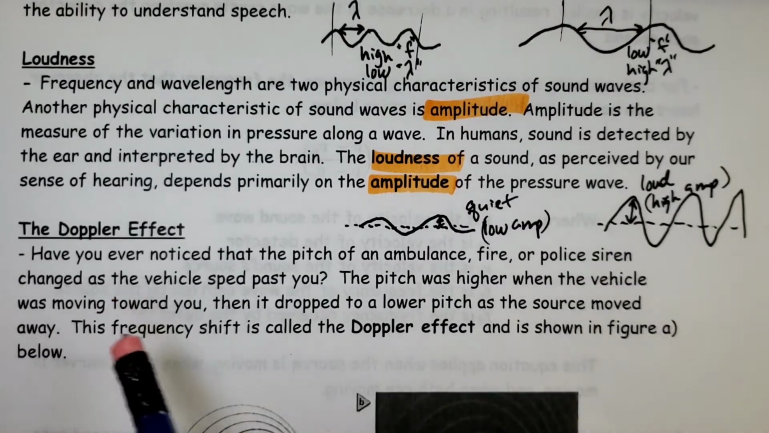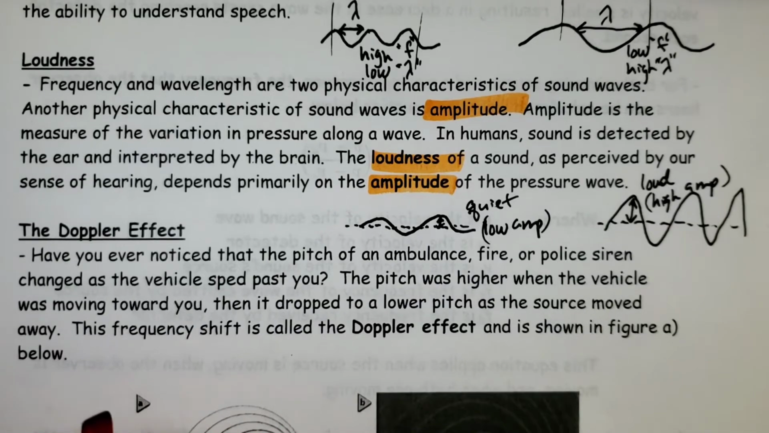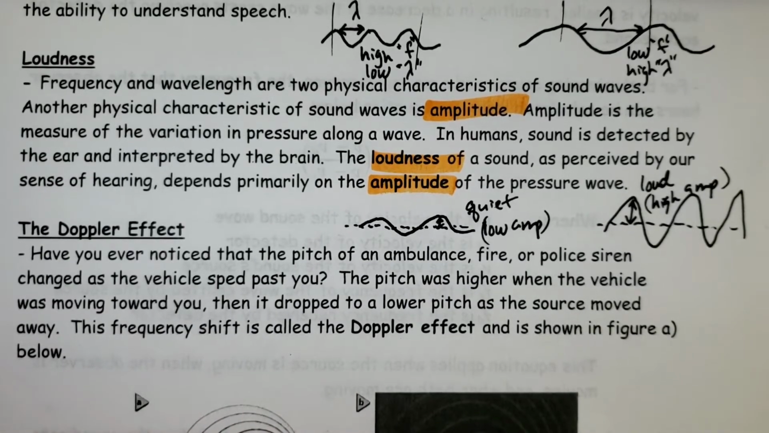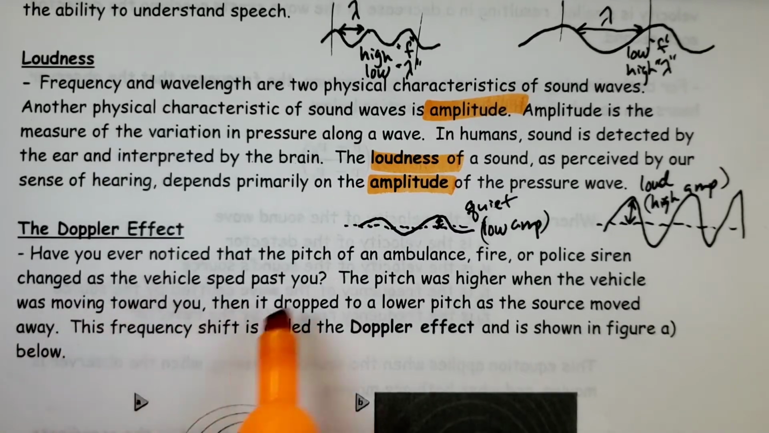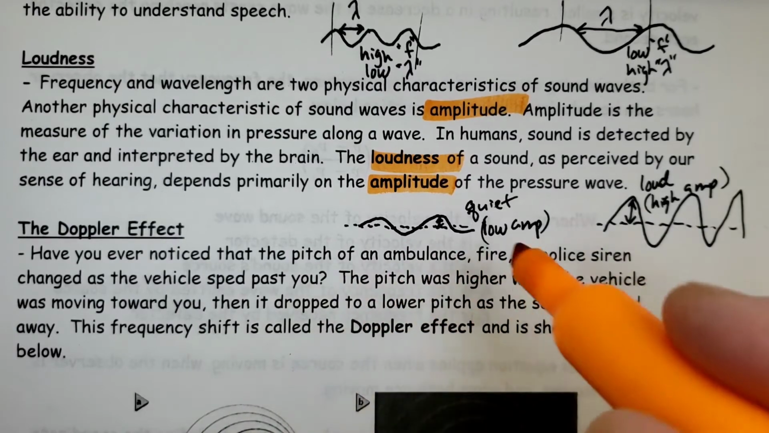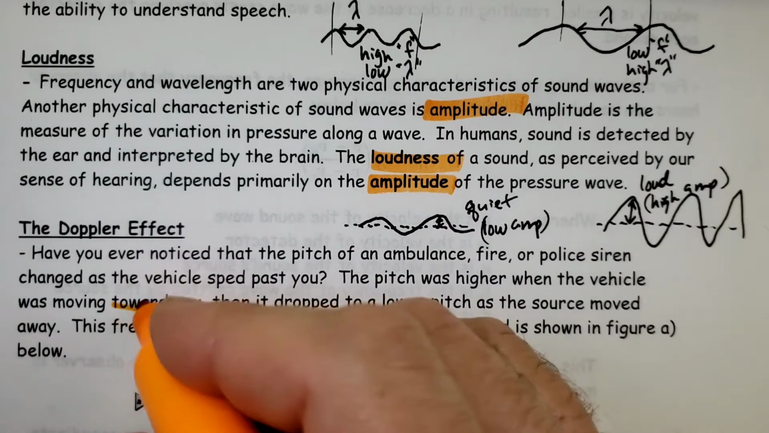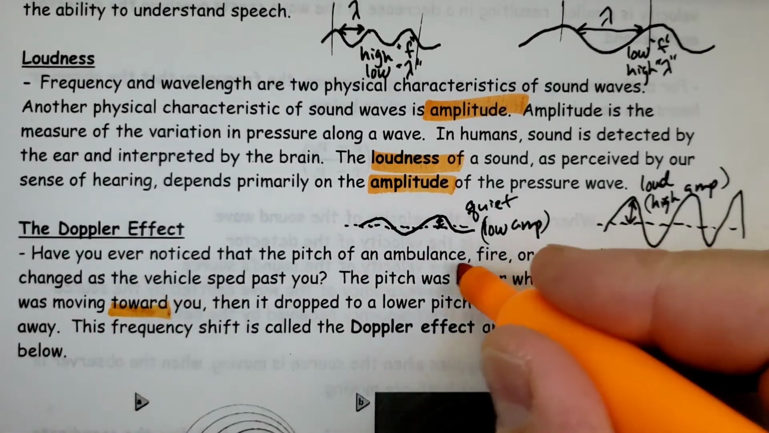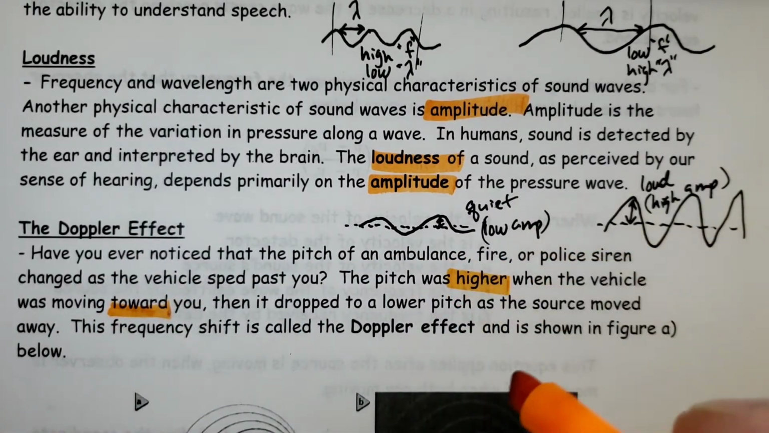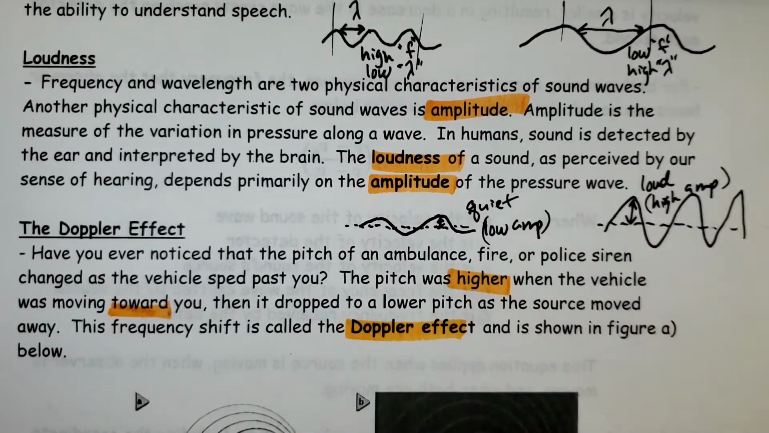The Doppler effect. Now I have a video posted there involving a Doppler effect demo. In it, it talks about how we perceive it in terms of sound, and then of course how we perceive it in terms of light. Have you ever noticed that the pitch of an ambulance, fire, or police siren changes as the vehicle speeds past you? The pitch is higher when the vehicle is moving towards you. So the frequency is higher than when it's moving away from you. This frequency shift is referred to as the Doppler effect.